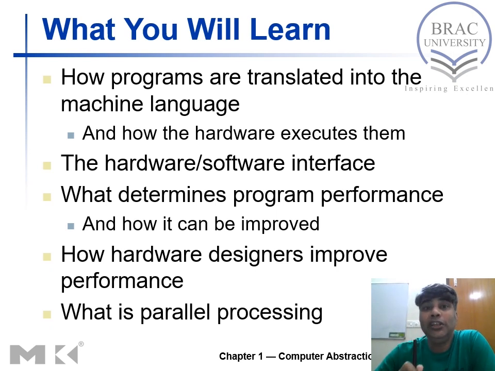So we need to know how that program is getting translated into binary values, which we call machine instructions. When we translate code into binary values, we say that's the machine code of our program.